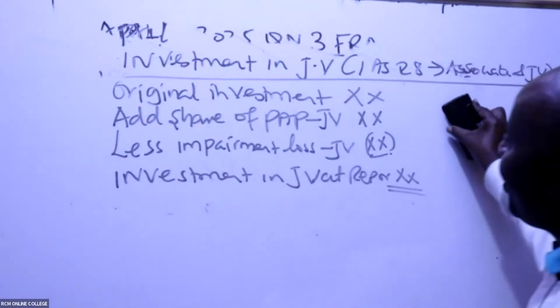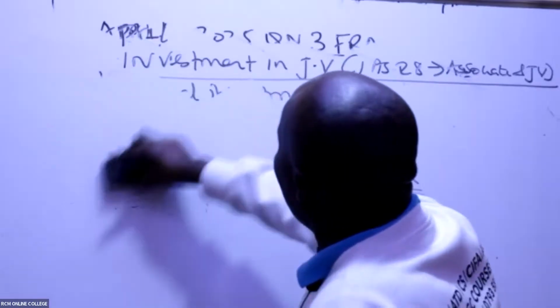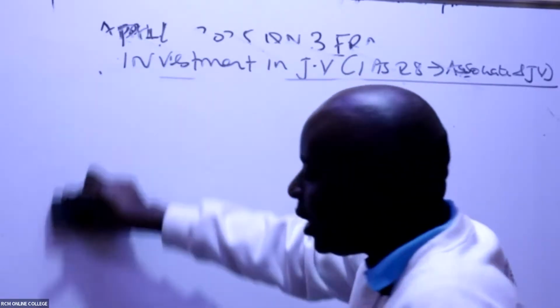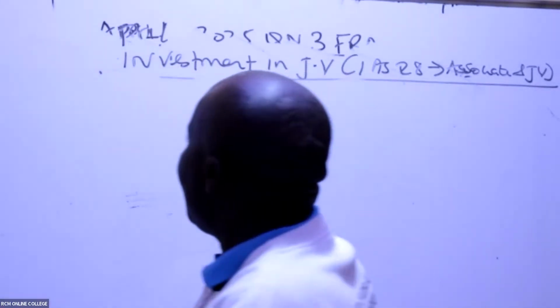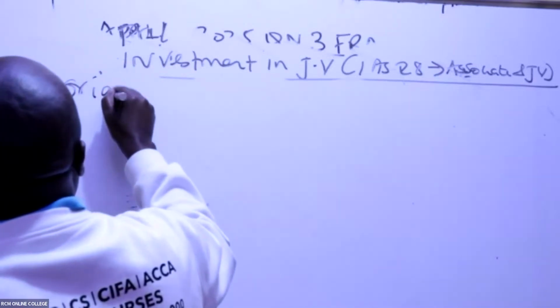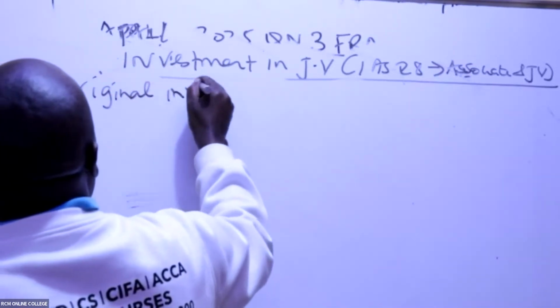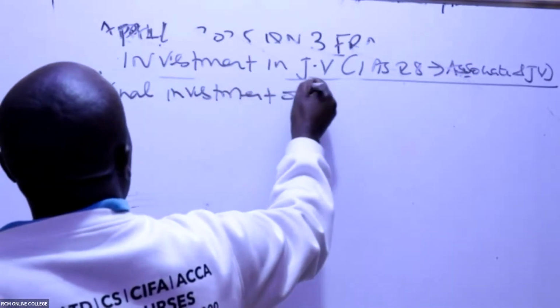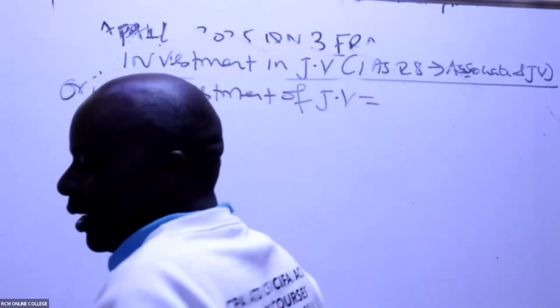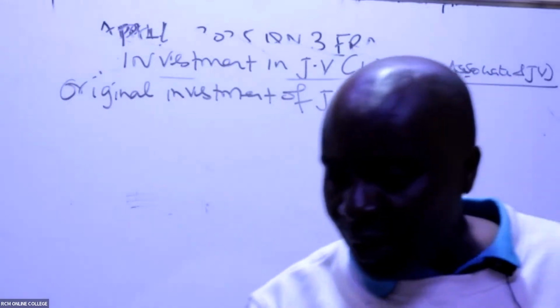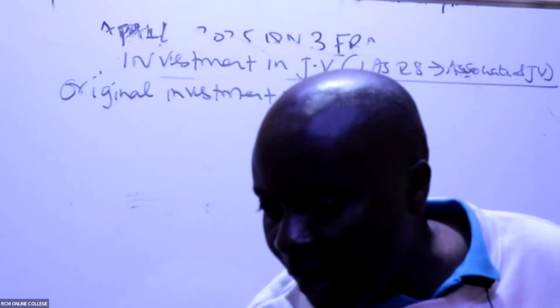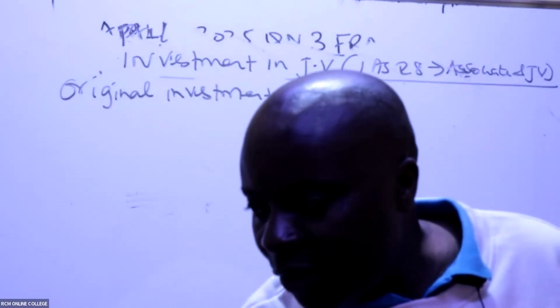So we are through with this. So then pretty fast, go ahead and give us the original investment of the JV. Are you able to see it anywhere? Yeah, we're told here.